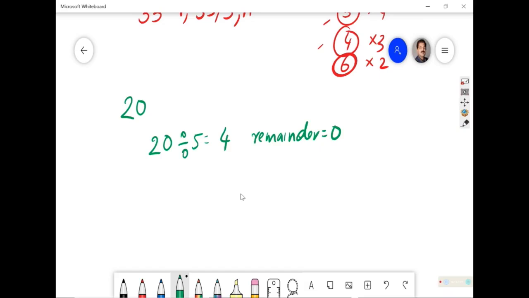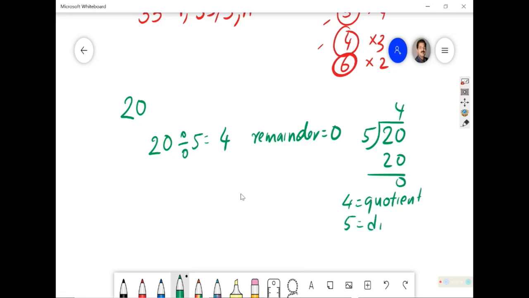Understood? Remainder is 0. So in such a situation, when there is no remainder, we have studied in our lower classes. You are in 5th standard now. We divided 20 with 5 and wrote 4 5s are 20. याद है ना? So we wrote 4 as quotient, 5 as divisor, हाँ तो वही आ गया.